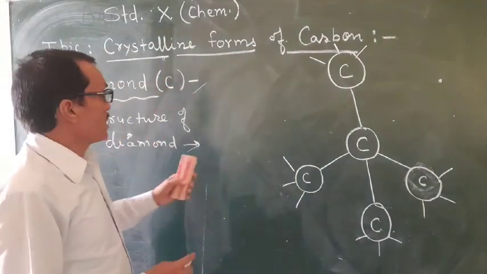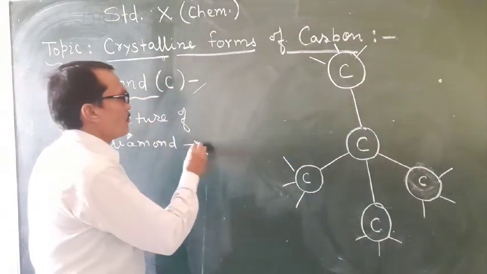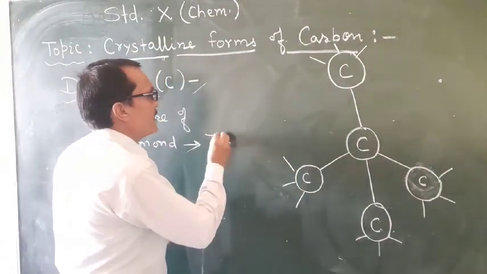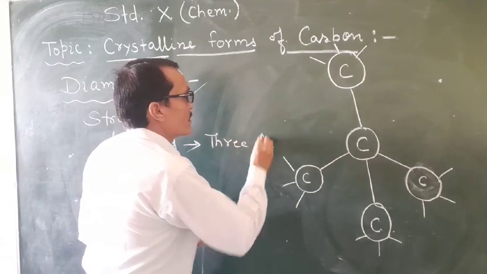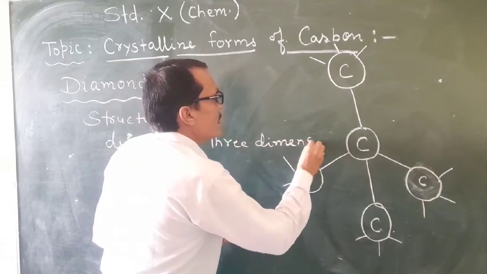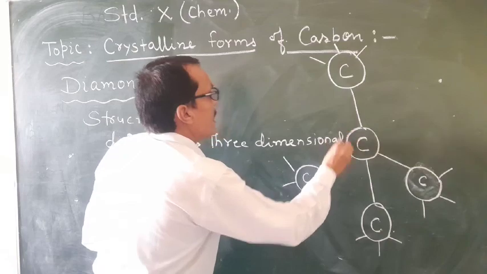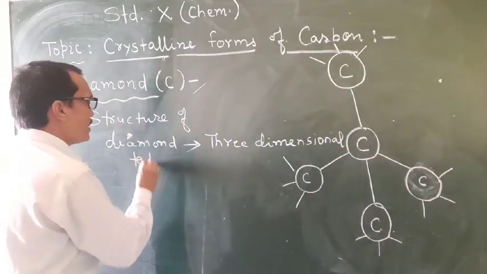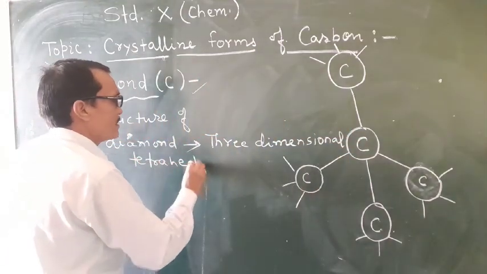So students, the structure of diamond is a three-dimensional tetrahedral structure.